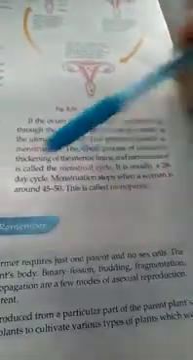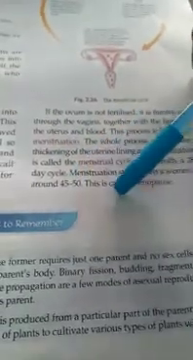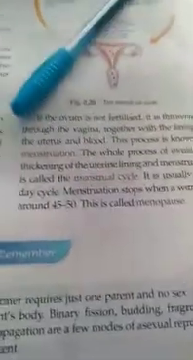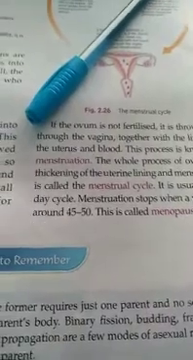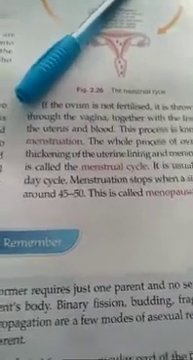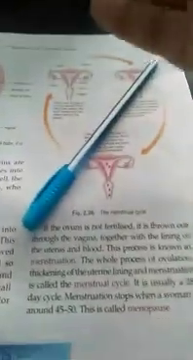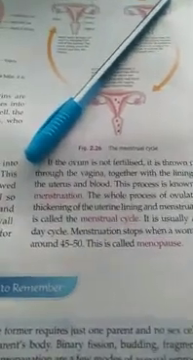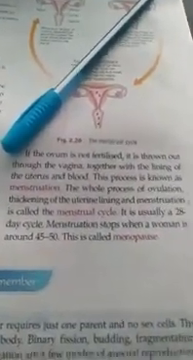Menstruation stops when a woman is around 45 to 50. It is called menopause. Menopause is the time when the female has a stoppage in her menstrual cycle. No bleeding is going to come out. This is called menopause.